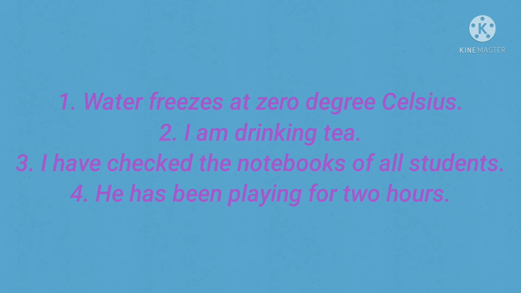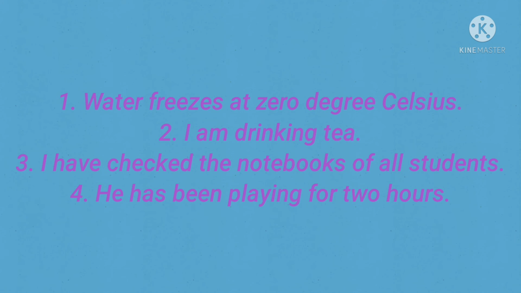Next, sentence number 2. I am drinking tea. Here, I is the subject, am is the present form of be verb, and drinking is the verb with ing. So this sentence is in present continuous tense.